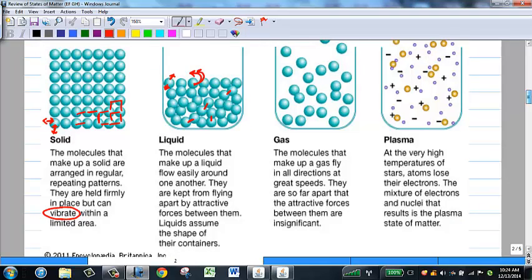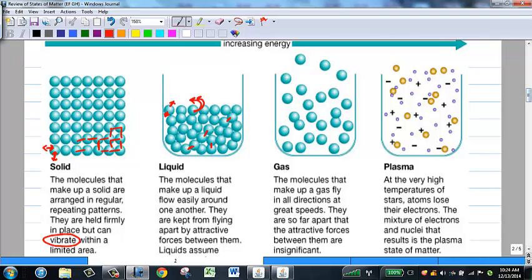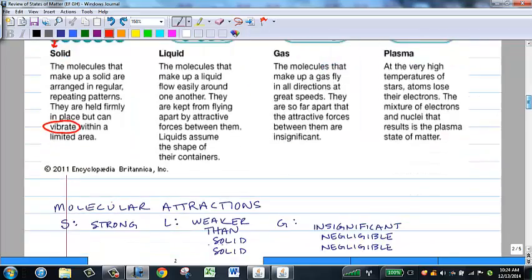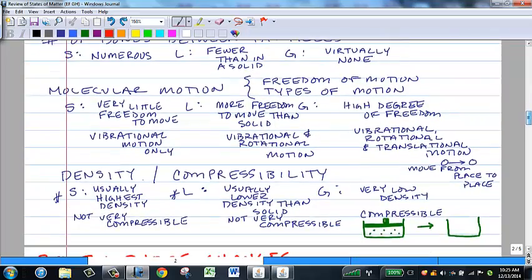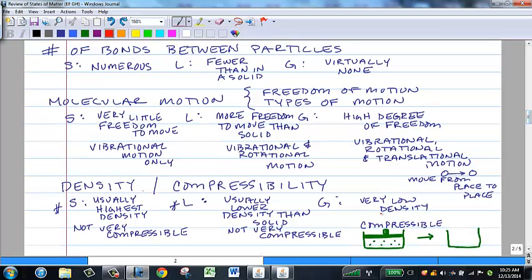There are big spaces between the molecules. The molecules have virtually no bonds between them. You see some molecules might be bumping into one another, but they're not really bonded. They're not stuck together. They're going to bounce away from one another in just a moment. And the molecules of a gas, because they're very far apart, show very, very low density.